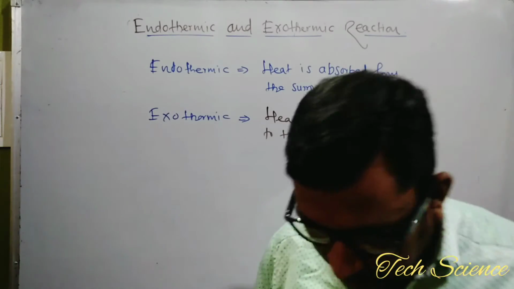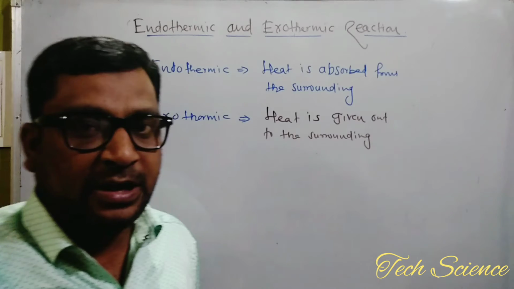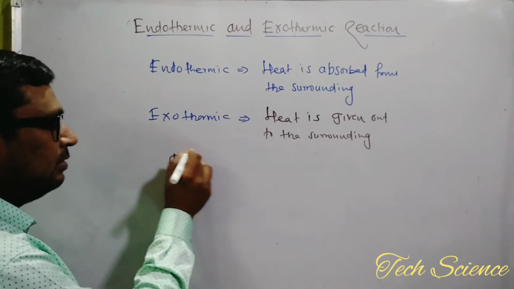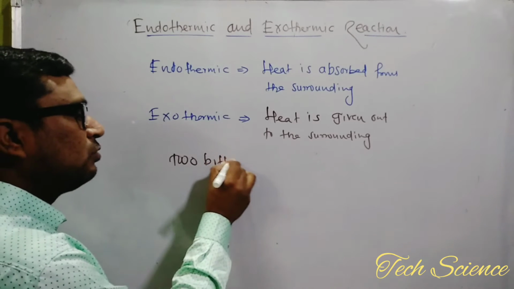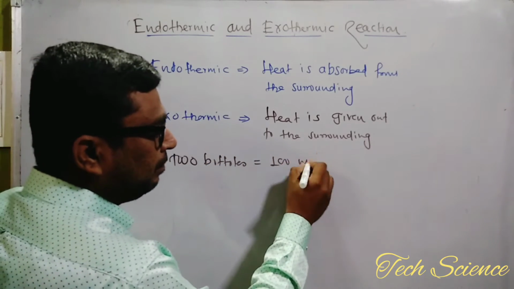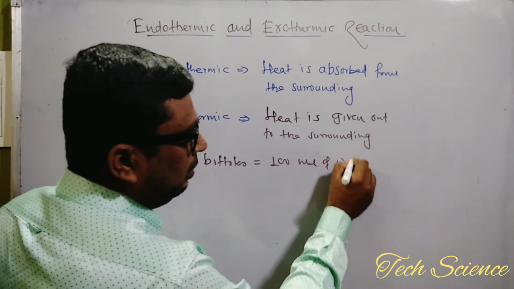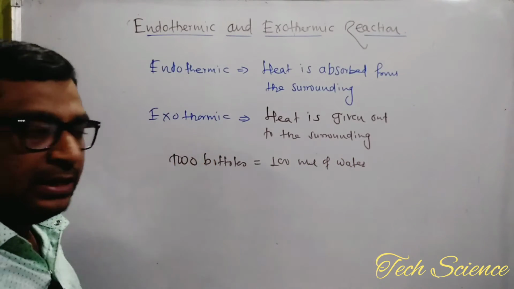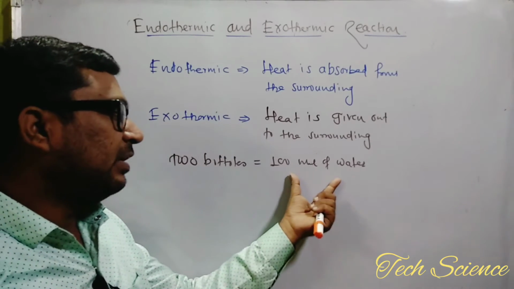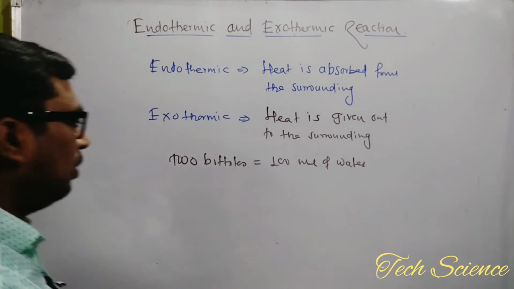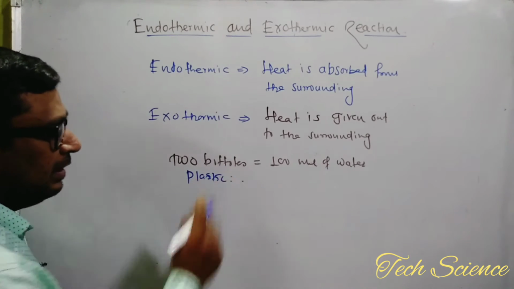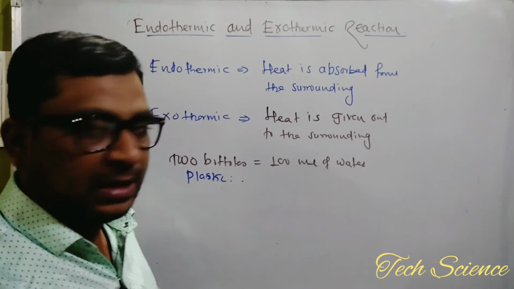Okay, so here if you observe, we have one kind of activity. What is that activity? We have two bottles, and in these two bottles we have 100 ml of water. Initially you have to note down the temperature of that 100 ml of water. Why are we using two plastic bottles? Because of the heat resistant property of the plastic.